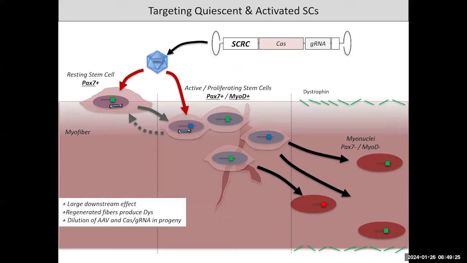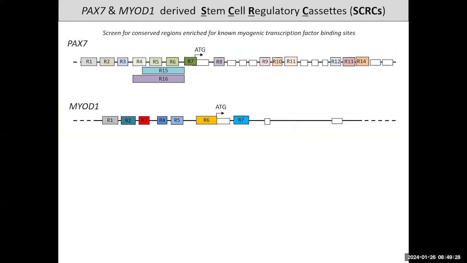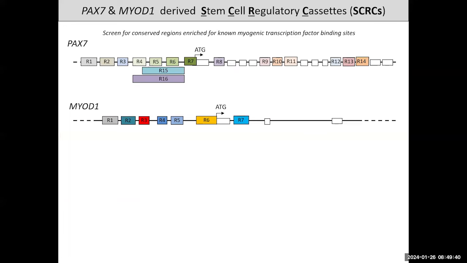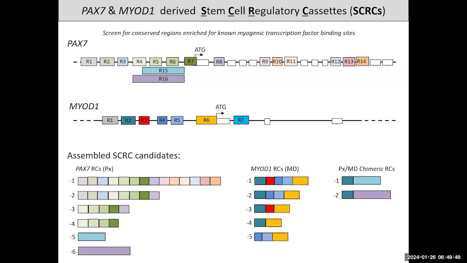So we decided to go after this in two ways. Either go after resting or quiescent stem cells that express this gene PAX7, or go after active and proliferating stem cells that express PAX7 and MyoD. So we screened these genes for conserved regions that are enriched for myogenic transcription factor binding sites. And we came up with a series of different regulatory cassette candidates that we tested.